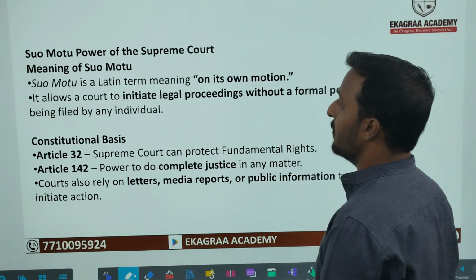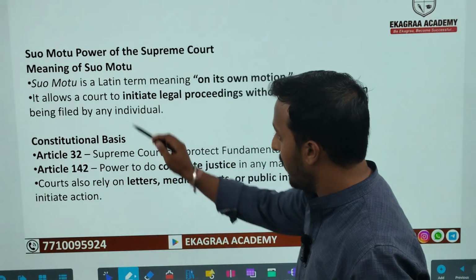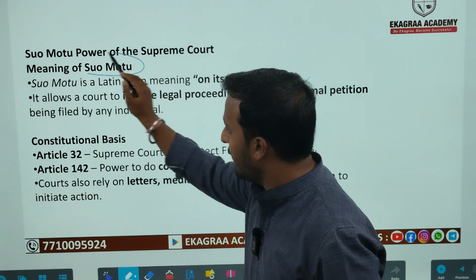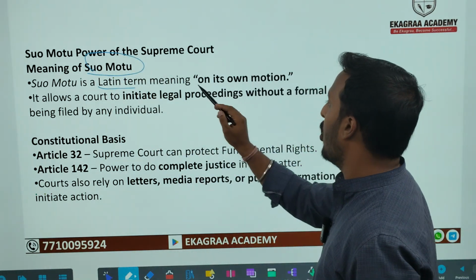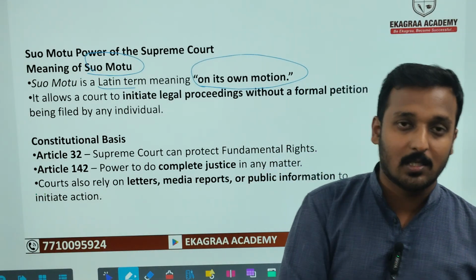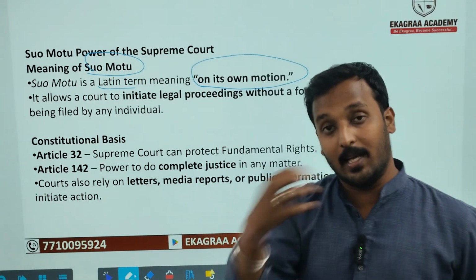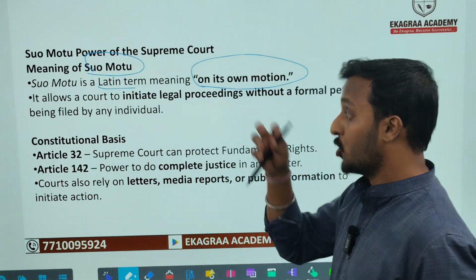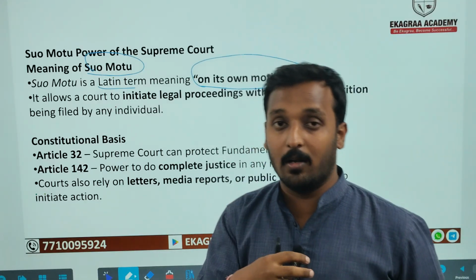So if we see the suo motu power of the Supreme Court, first we need to understand what we exactly mean by this term. This is a Latin term, and its meaning is on its own motion. As we discussed, in this case there is no formal complainant; the case was taken by the Supreme Court on its own. Now how does the Supreme Court take these kinds of decisions?